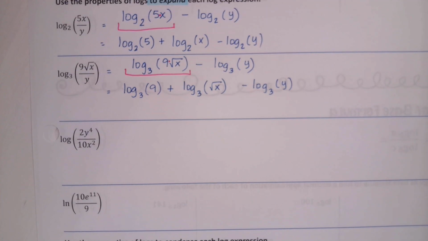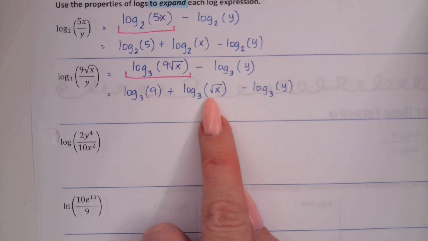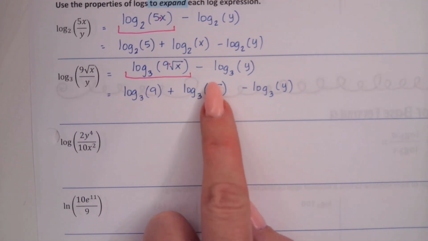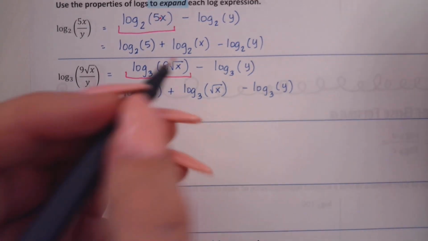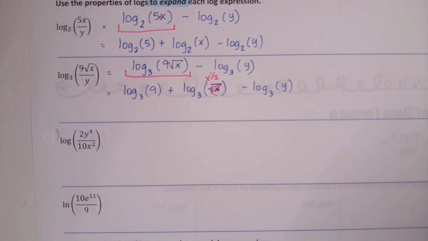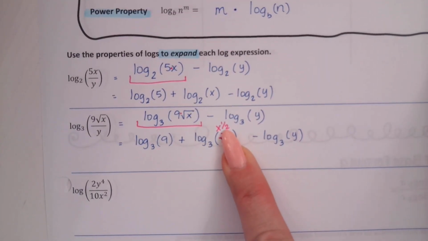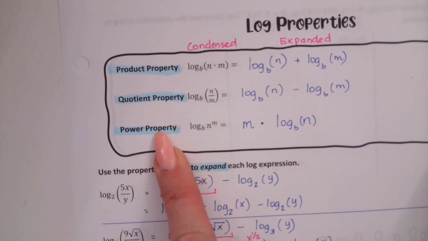Nope. There's actually 2 more things we can do on this one. Okay. Well, you want to get it right or you want to get it wrong? So first thing I noticed is this says square root of x. Now, technically, square root of x is x with what power? 1/2. Right. This square root of x, I could rewrite that as x to the power of 1/2. Now the reason that's important on this expanding logs question is because it technically has an exponent. And if it has an exponent, that means I can do the power property.